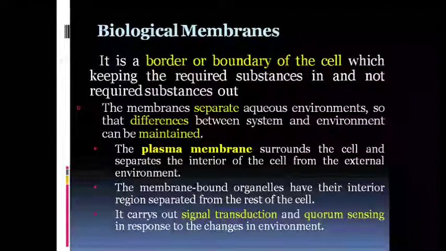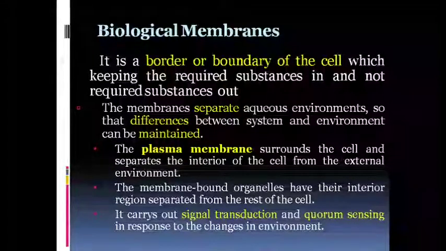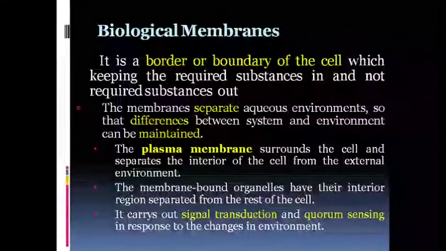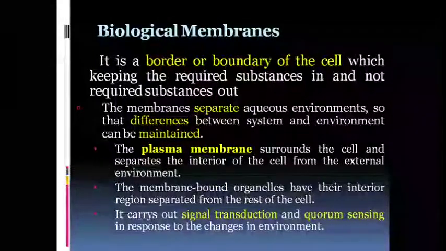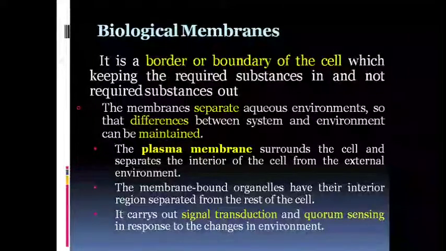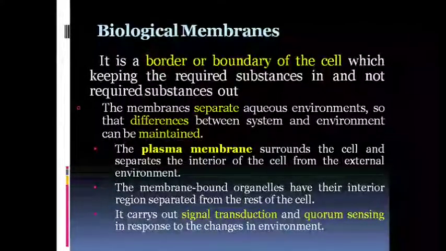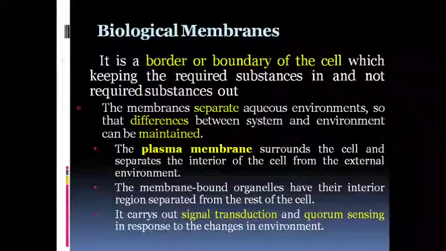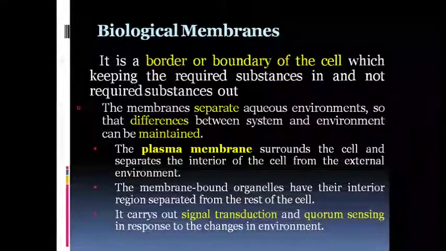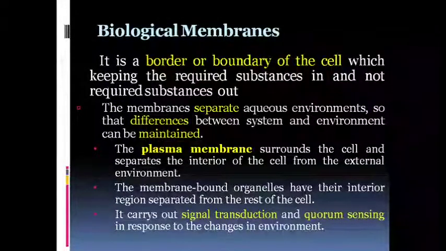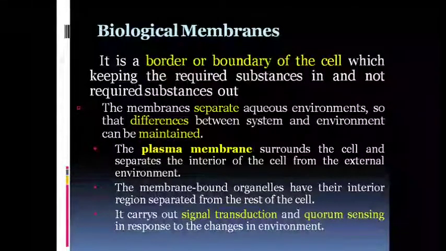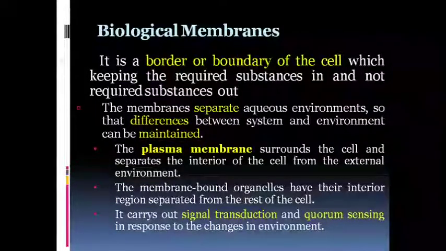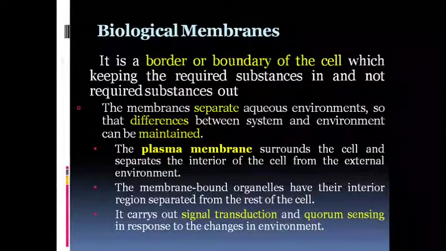In Unit 5, the first point is membrane structure. So let us see about membrane structure. What is a biological membrane? The membrane of any biological system is considered as a border or boundary of the cell, which keeps the required substances in and non-required substances out. It is a thin enclosure that forms the closed boundary of the cell.